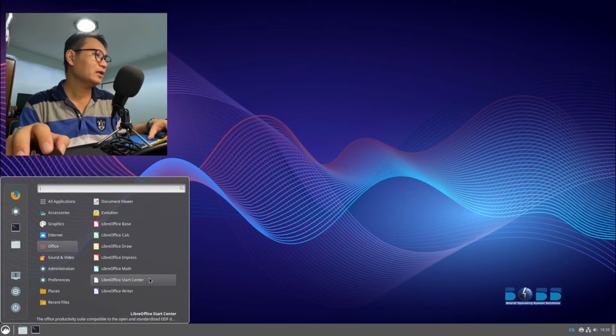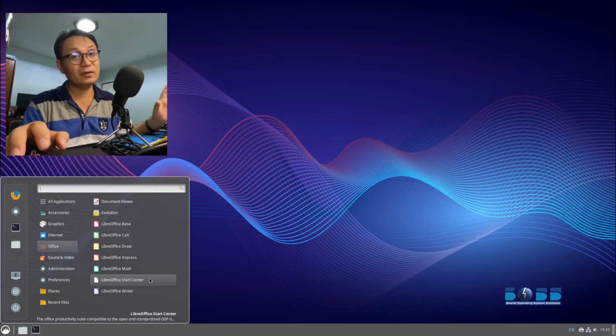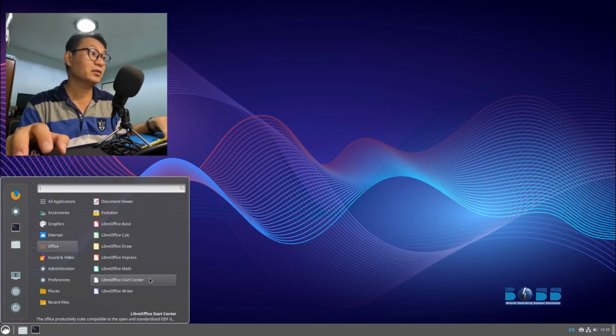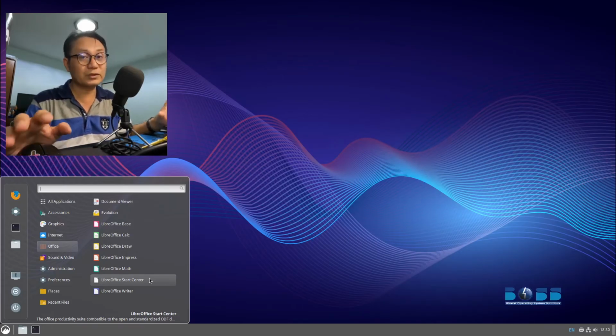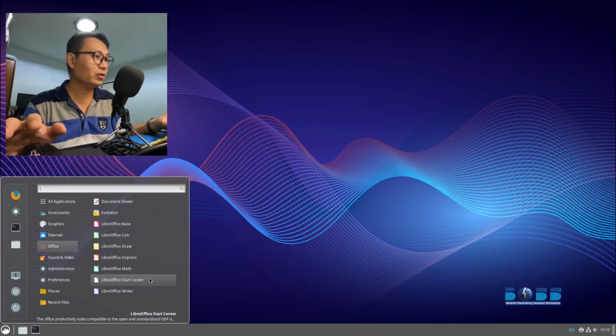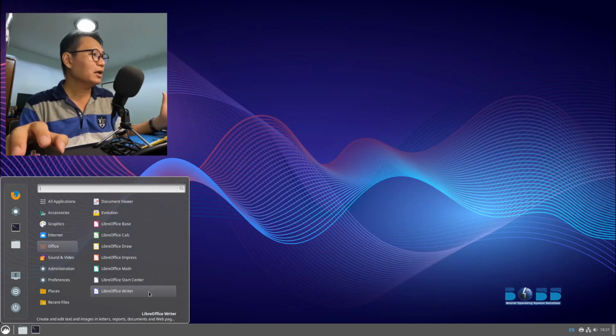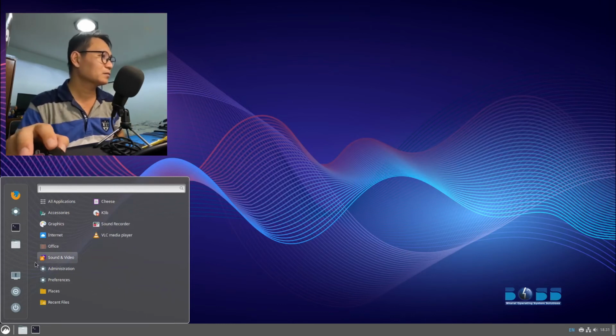You also have the LibreOffice Start Center. If you're confused, just go to the Start Center of LibreOffice. It can help you choose what to open, like ODF, the Open Document Format, or PDF, the Portable Document Format. And of course, LibreOffice Writer, which is basically a word processor.